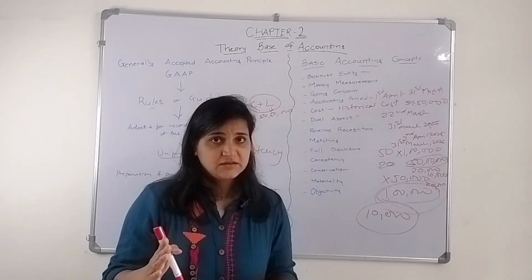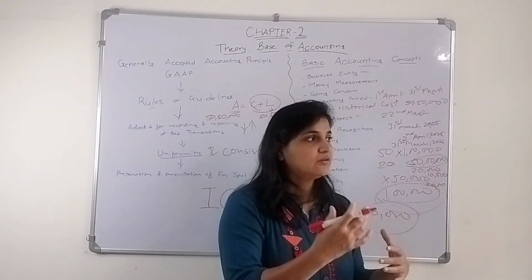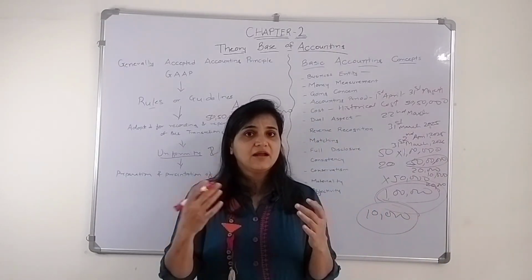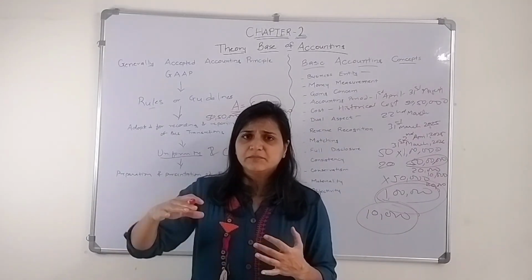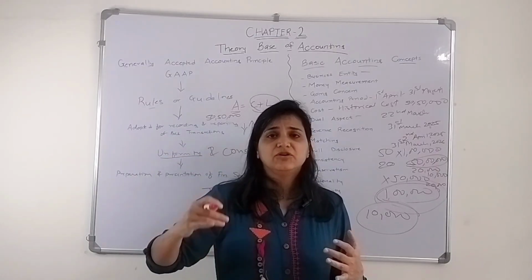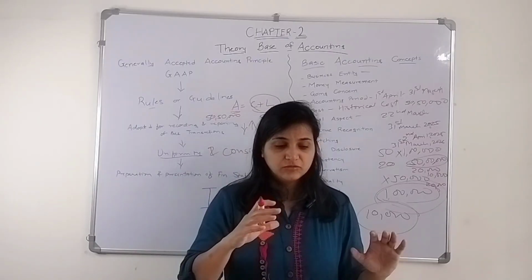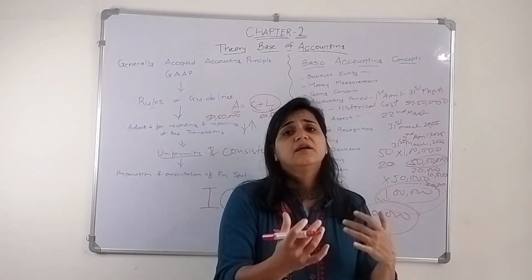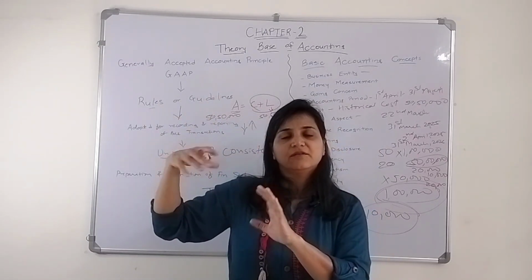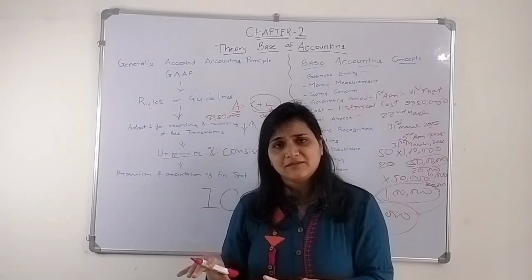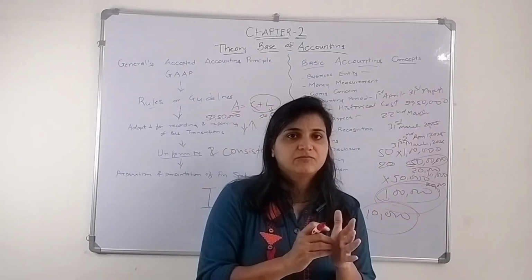Okay. But there are certain exceptions, like the construction contract. It takes time to construct a building. When builders are developing, let's say, a society, they take time to build it. So they recognize their revenue based on installments. Now the groundwork is done, so they recognize the groundwork revenue for that particular year. They have kept the first slab, second slab, third slab, and that particular work is done. These are certain exceptions. Otherwise, revenue is recognized the moment a sale is made, or the other income for that particular year.